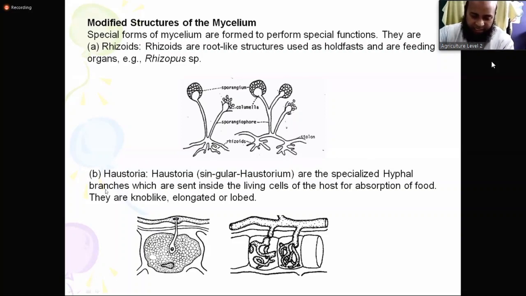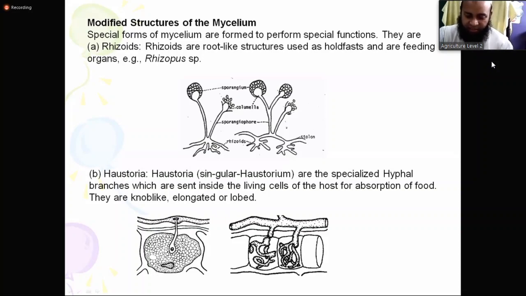So the next modified organ is Haustoria. This is very common. Maybe you study it also in crop botany, in some cases for dodder or somewhere. But here, Haustoria are also for fungus. They grow on the surface of the leaf or plant.